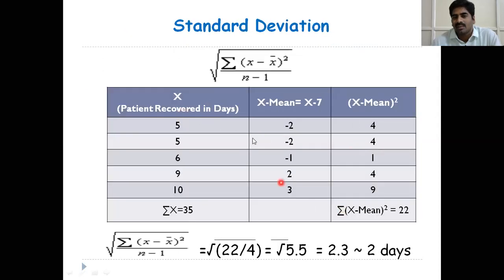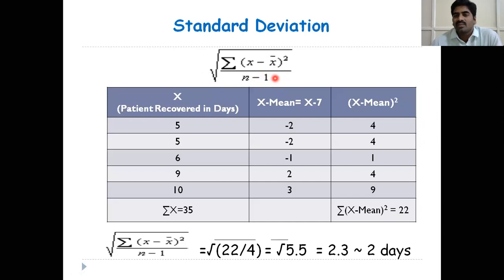I will show you the previous slide once again. So these are the steps we have to follow while calculating standard deviation. The first column x individual observations, second column x minus x bar, and third column x minus x bar whole square. Formula: square root of summation x minus x bar whole square by n minus 1. See, if the sample size is less than 30, we have to take n minus 1 in the denominator.